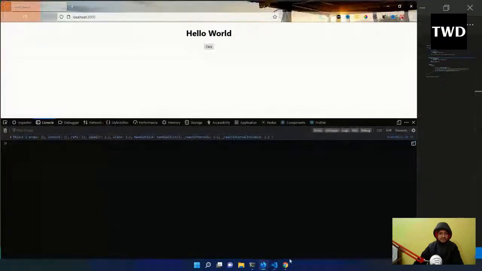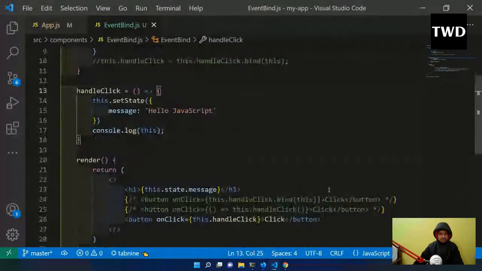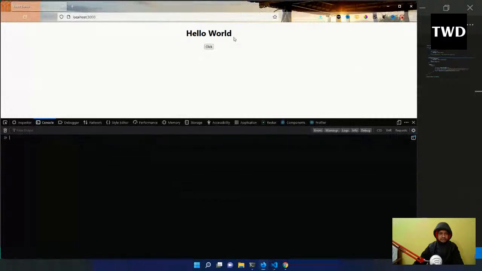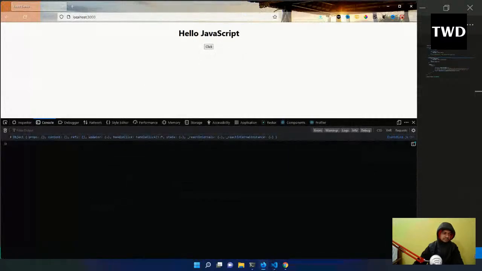And if I do that, and maybe yeah, this also I've done. Okay, so if I do that, and if I click it, it will be JavaScript, and it will be working fine. Okay, so that is there.